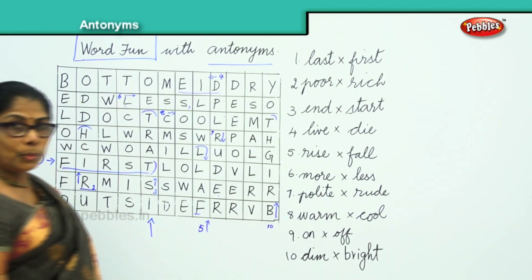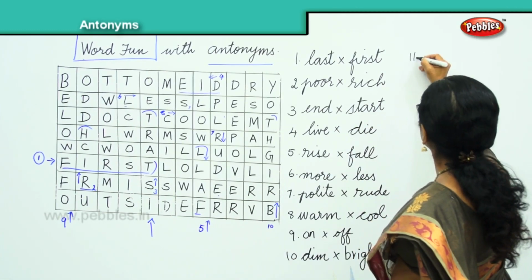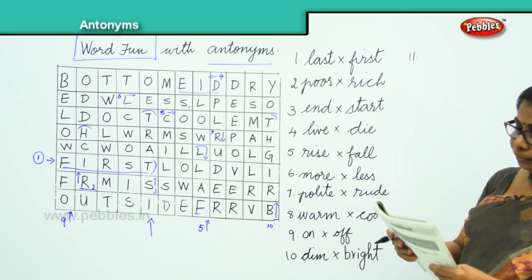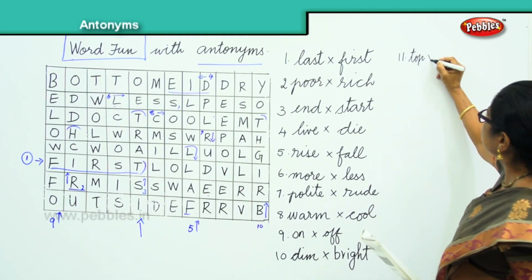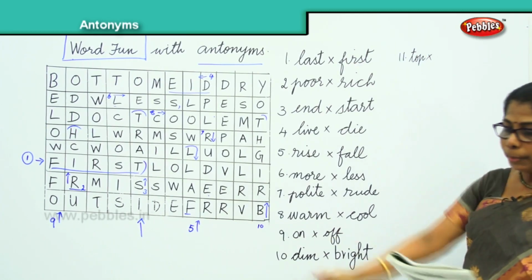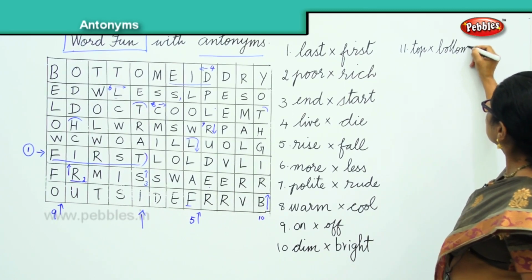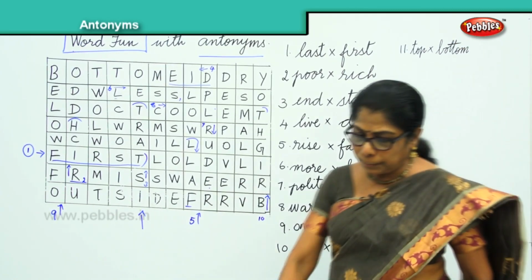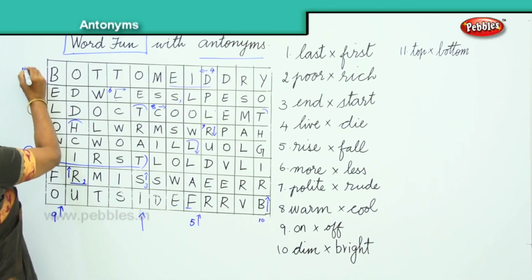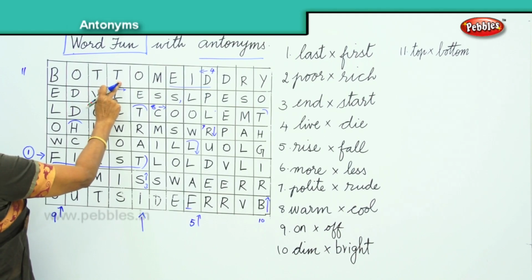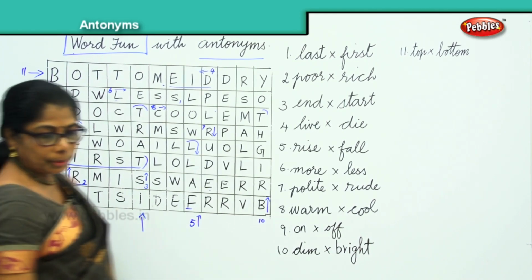Now, shall we write some more words? Yes. Now, 11th word. Okay, now let's see. You have here top, bottom. Let's find bottom, top and bottom. Okay, that is number 11. B-O-T-T-O-M. So, 11th word is here, top, bottom.